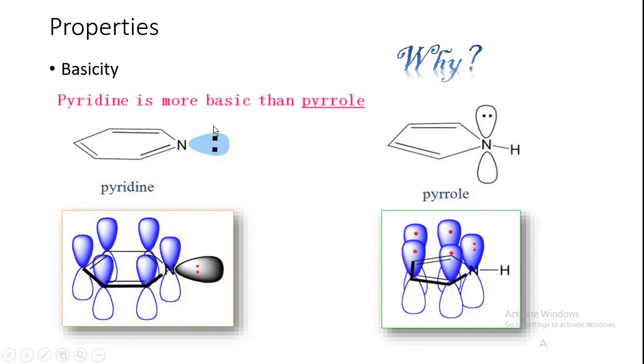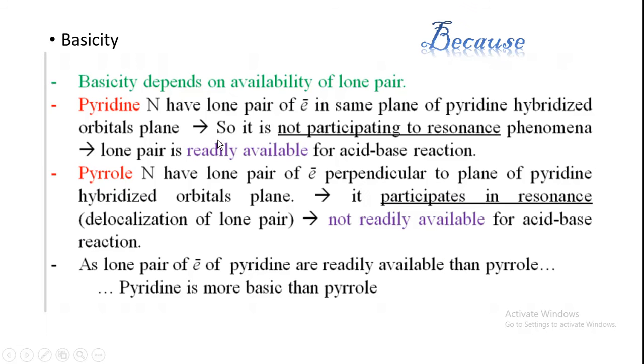You see here the lone pair of electrons on the nitrogen is present along the axis of the plane of the ring. But in pyrrole, the lone pair of electrons on the nitrogen is perpendicular to the plane of the ring. This is the main reason why pyridine is more basic, because pyridine can easily donate its lone pair. Basicity depends on the availability of the lone pair.